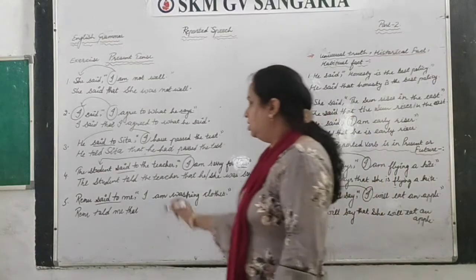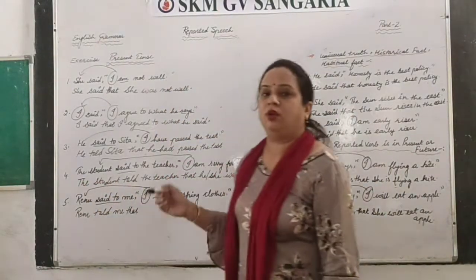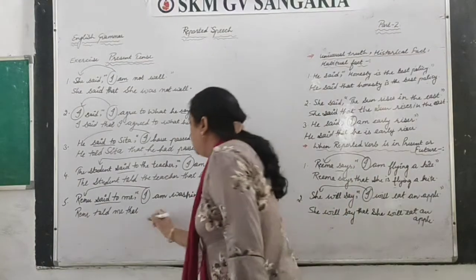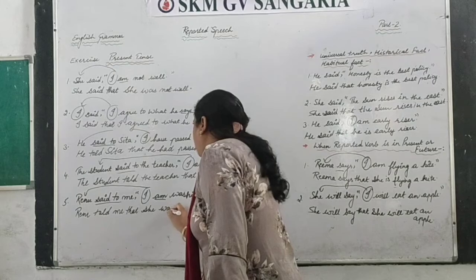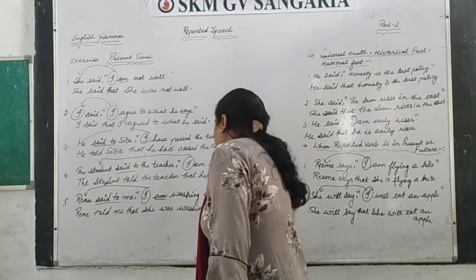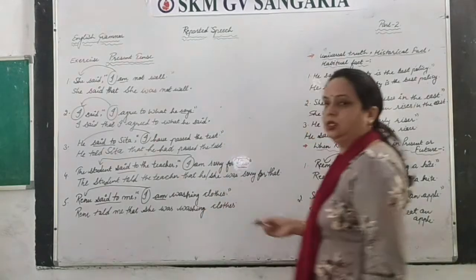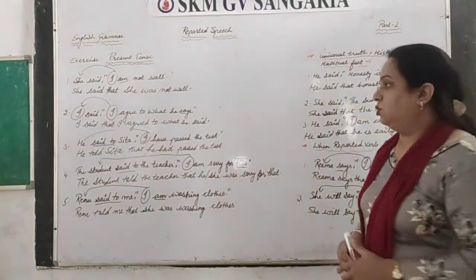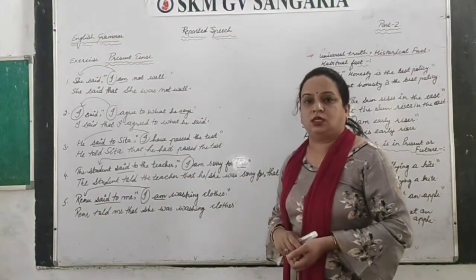Renu is a girl. So this I you have to change according to Renu, but Renu you will not write down, you will write down she here. So that she, am changes into was washing clothes. That's it. Okay, so like this you will solve the exercises of present tense.